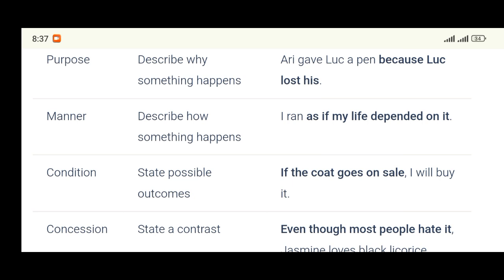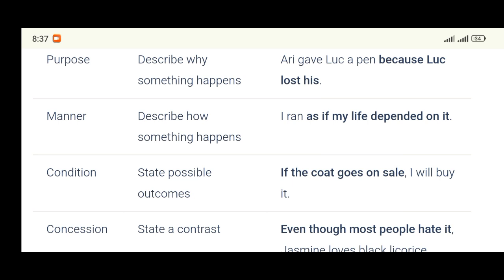The next one is adverbial clause of condition. This one states what? Possible outcomes. On what condition should I do this? You know that some of us are asked to stand, and we say, why? Why should we? That one is adverbial clause of reason, please. That is not for condition.